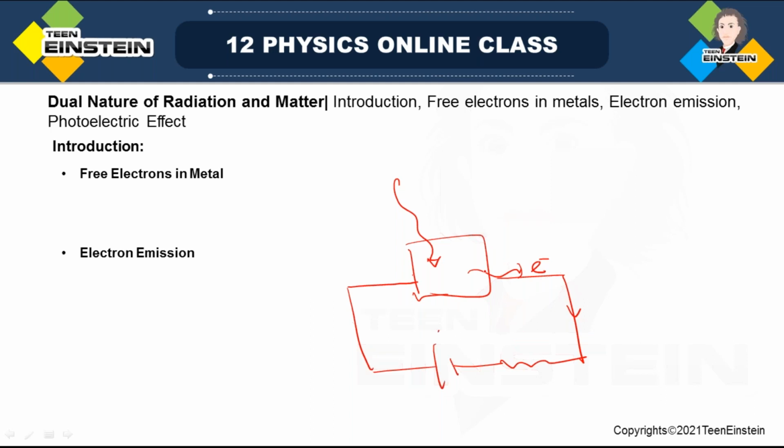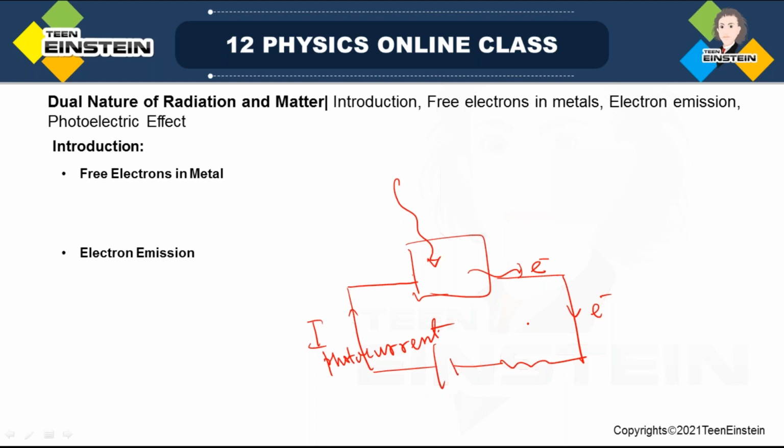Okay, if these electrons which are emitted by the metal surface are made to flow in a circuit, then what I get is current. This current is called photocurrent. If we can make these emitted electrons flow in a particular circuit, what we get is called current, because flow of electron, or flow of charge, is current. So this current is called photocurrent.